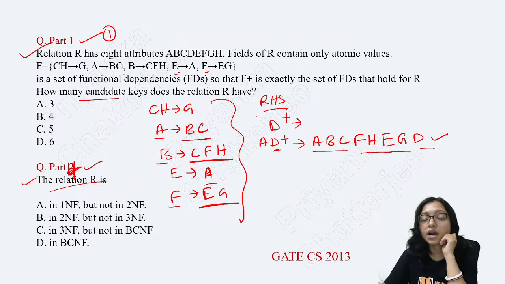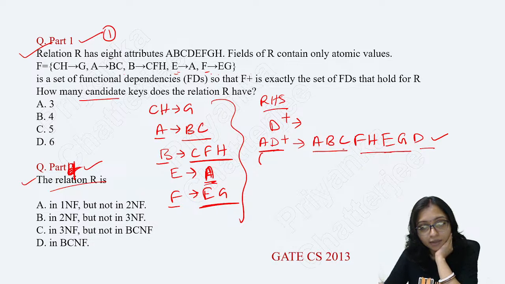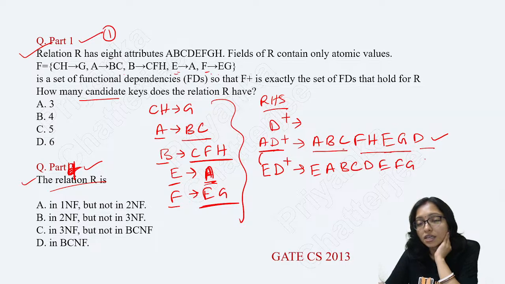Now you cannot stop here. Don't stop here. With AD you can try. A can be replaced with what? You can see that A can be determined by E. So A can be replaced with E. If you are doing ED closure, E implies A, and after that everything will come: B, C, D, E, F, G, everyone will come.